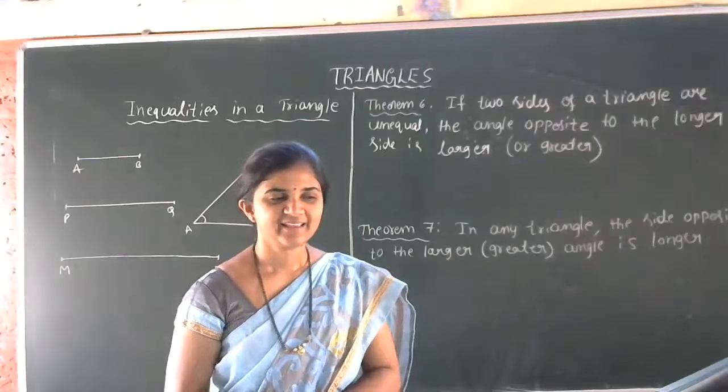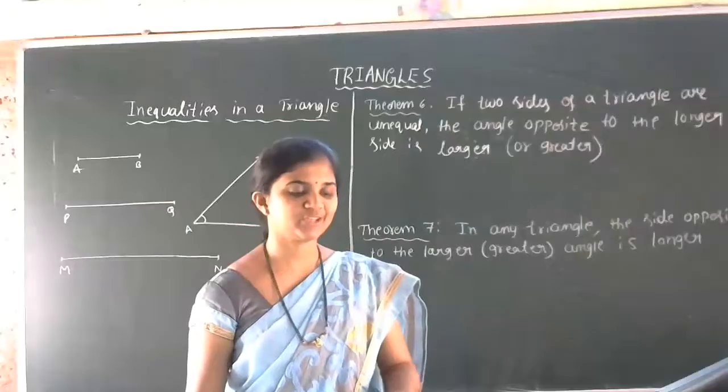In the triangle chapters, we have learnt about different congruency rules: SAS congruency rule, SSS congruency rule, ASA congruency rule, AAS congruency rule, and RHS congruency rule. We have also learned about corresponding parts of congruent triangles.